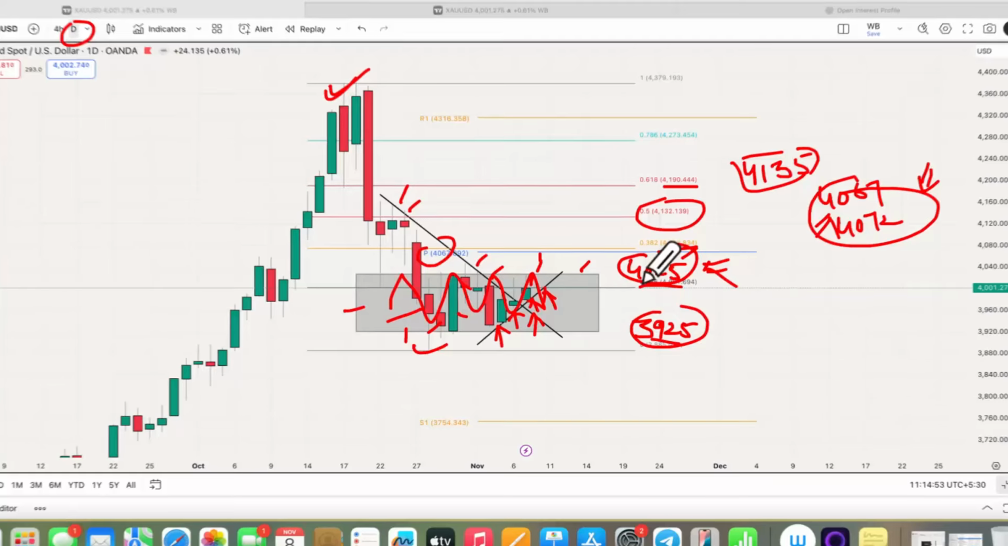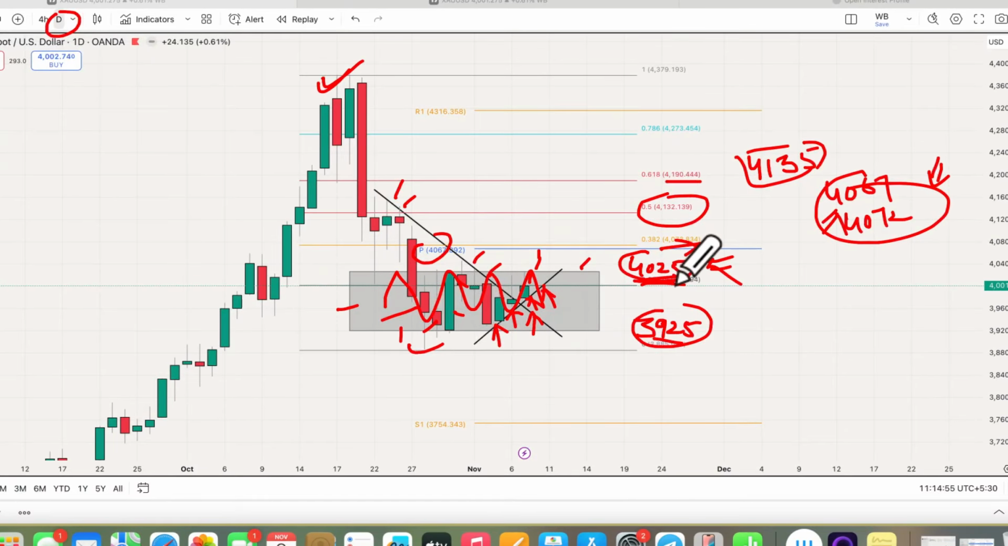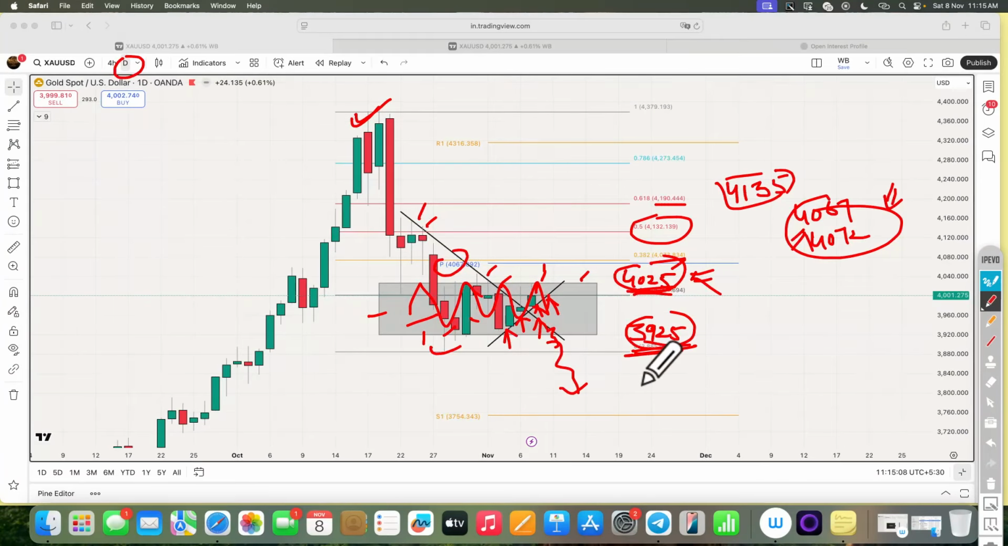Again, I'm repeating, we have to wait for a breakout on 4025. In the lower level, this is the major support. Unless we see a breakdown, price can move higher. If price breaks down, then the lower level is possible, that we already discussed in the previous weekly analysis video. So the daily time frame is currently showing a positive sign.